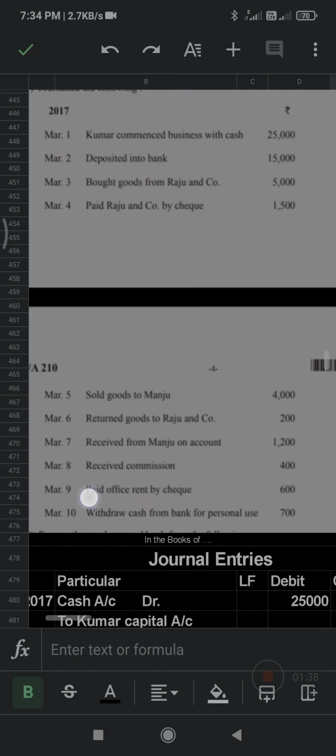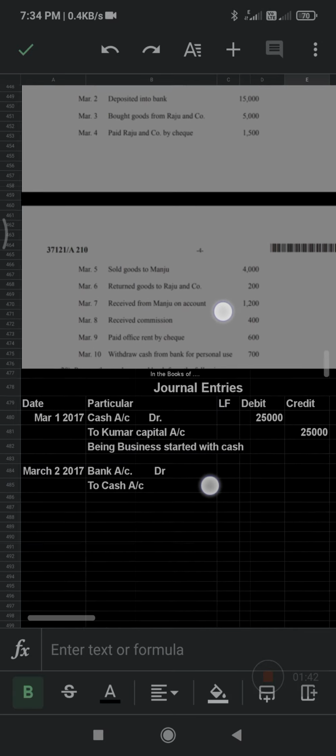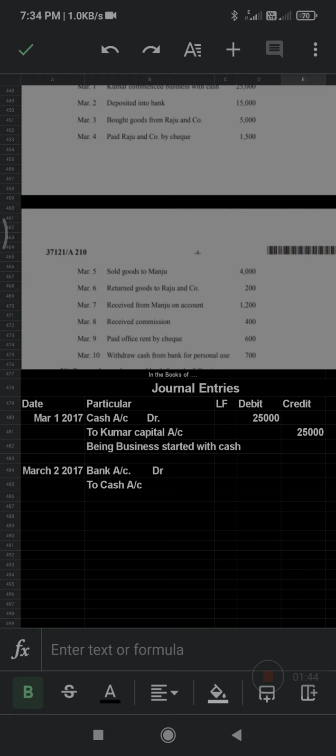So here I have taken the entry. March 1st 2017, cash account debit to Kumar's capital account credit. If you write only capital account, it is also accepted. Writing Kumar's capital account is also accepted. What is the amount? The amount is 25,000 and the credit side also 25,000.